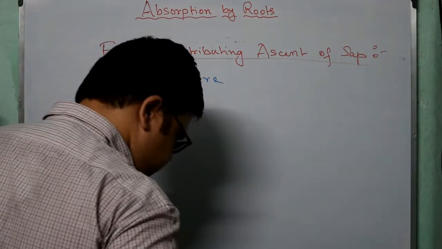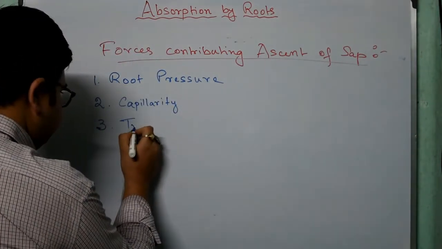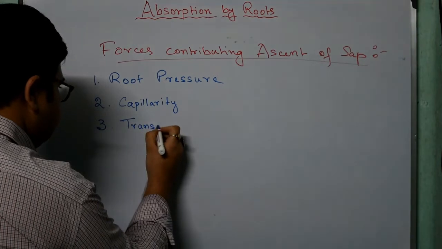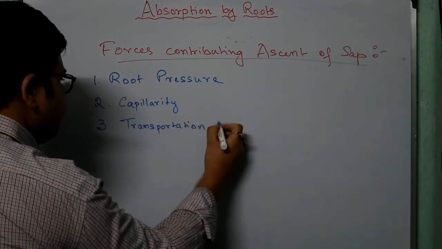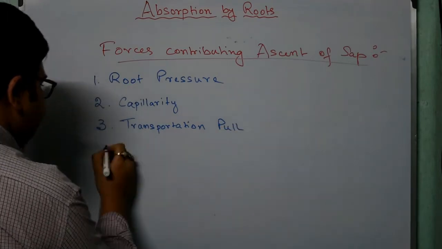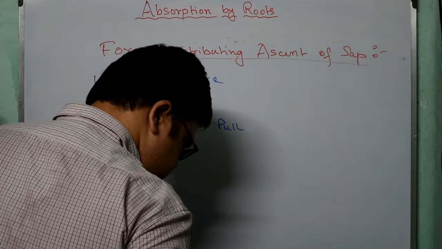Second one is capillarity. Third one, transpiration pull. Now, what is the fourth one? Fourth one is adhesion.